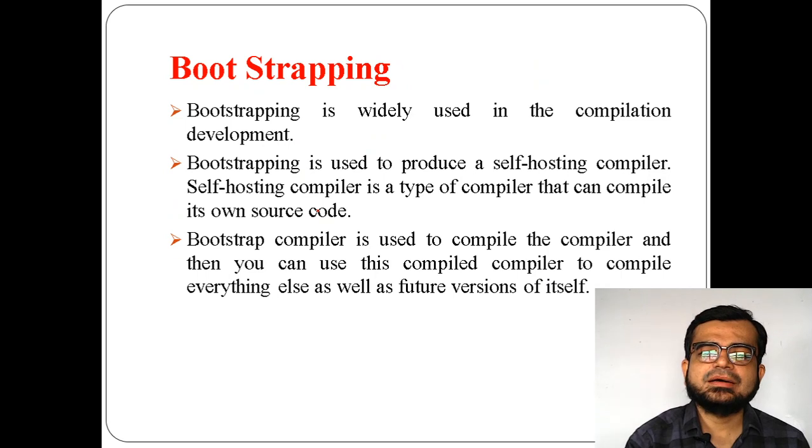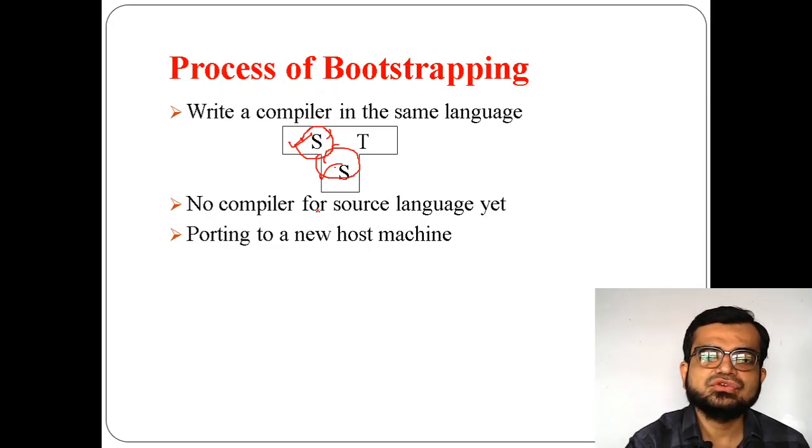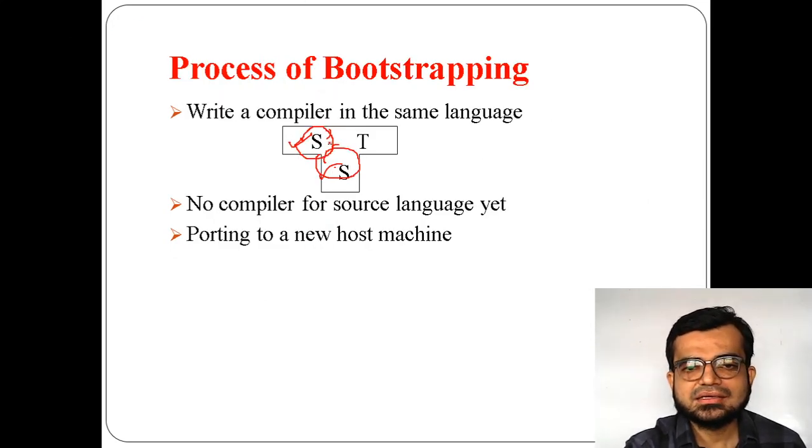So a bootstrapping compiler is used to compile the compiler, and then you can use the compiled compiler to compile everything. Just read this and you can come to know that it is used to compile the compiler.